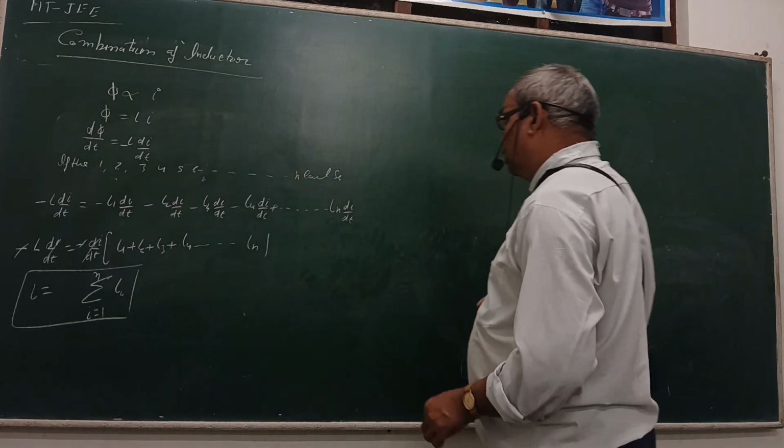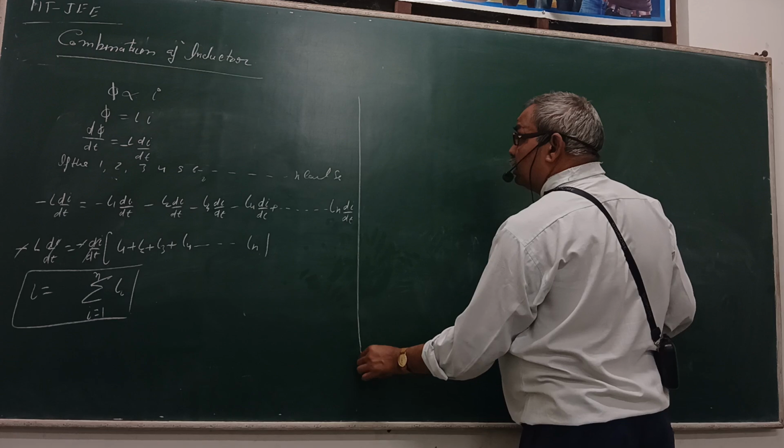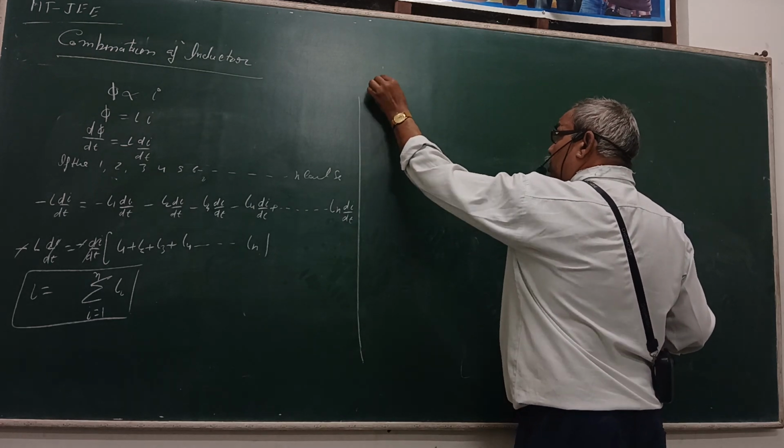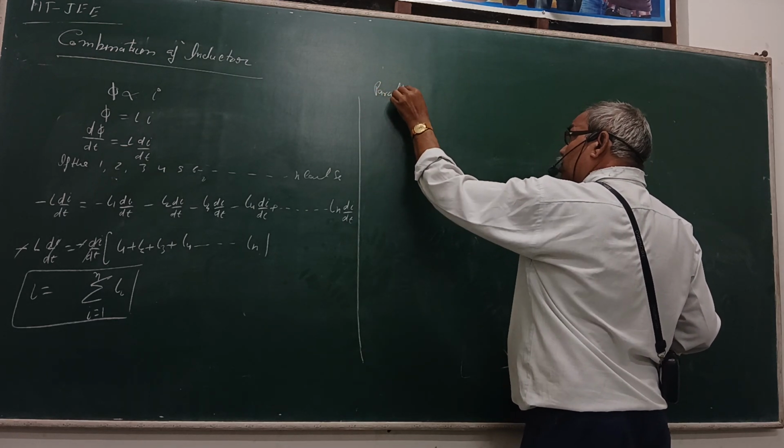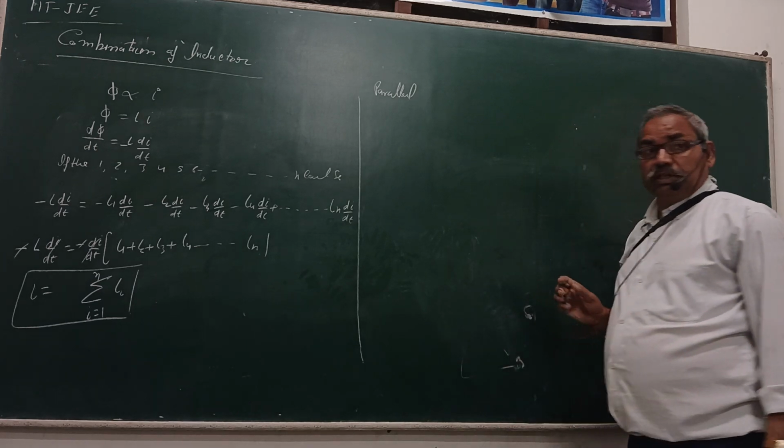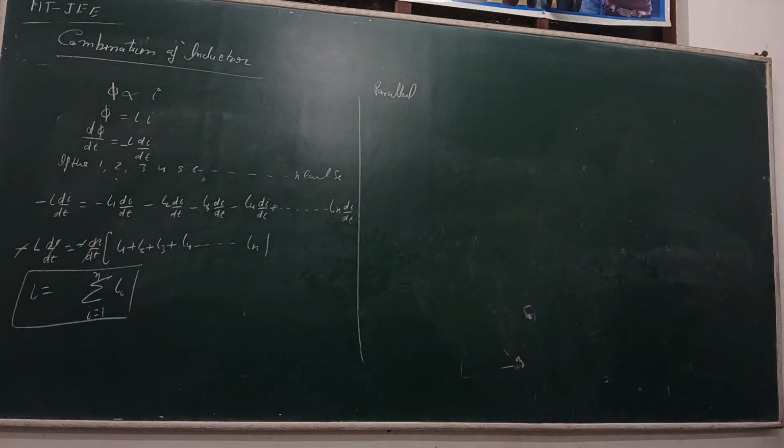The second case is the parallel combination of inductances. In the flow of the electric current, I is equal to I1 plus I2 plus I3.